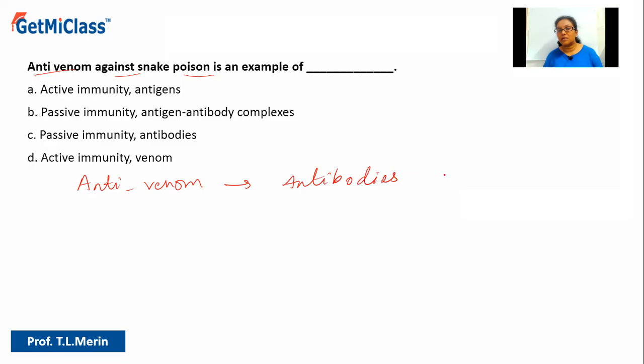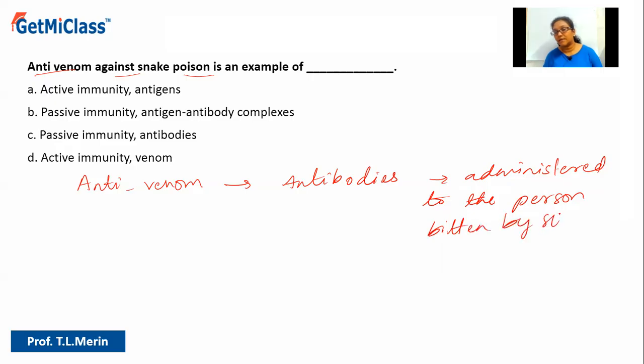Anti-venom is the antibodies which are administered or given to the person who has got a snake bite, bitten by snake. Here what happens? Venom goes into the body or blood of the person, so that may be poisonous. That may damage the cells.